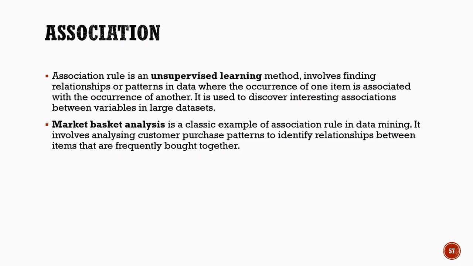Similarly, customers buying chips may often purchase soft drinks as well. These patterns help businesses make better decisions, such as arranging products together, creating promotional offers, and improving product recommendations. In summary, association learning focuses on finding relationships between items in unlabeled data and is widely used to understand customer buying patterns and purchasing trends.